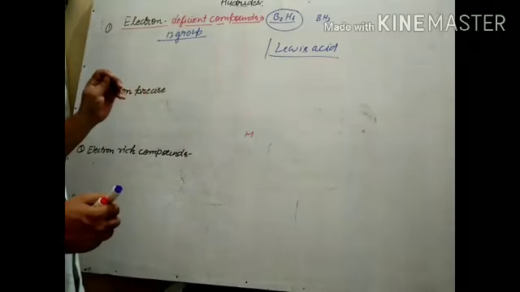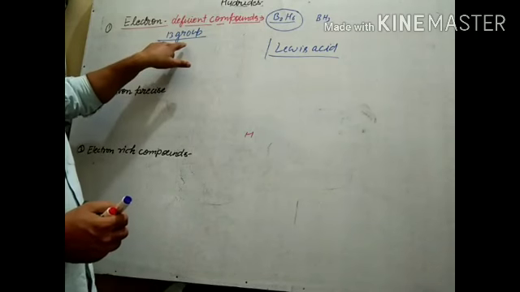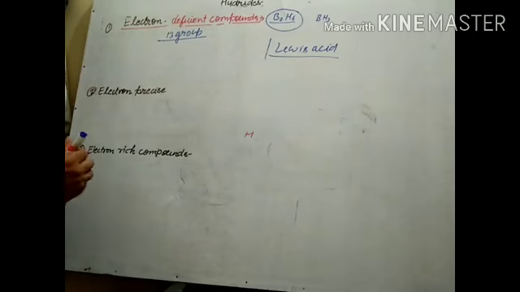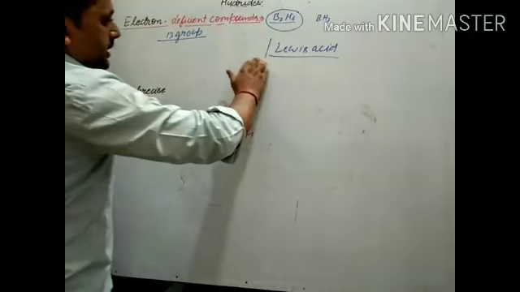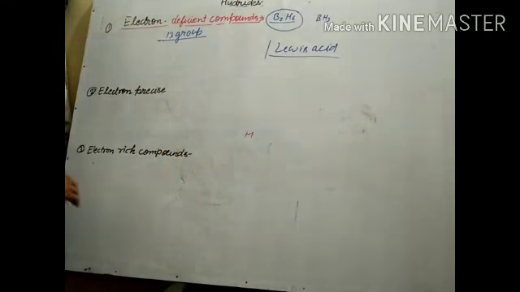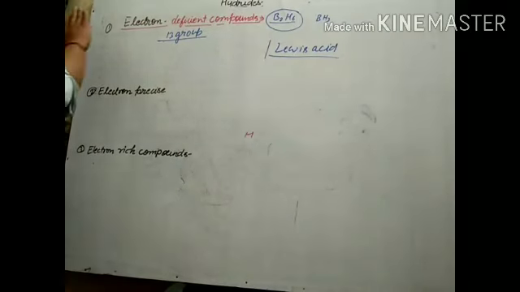And 13 group elements form electron deficient compounds with dihydrogen. And being electron deficient, they behave as Lewis acid.